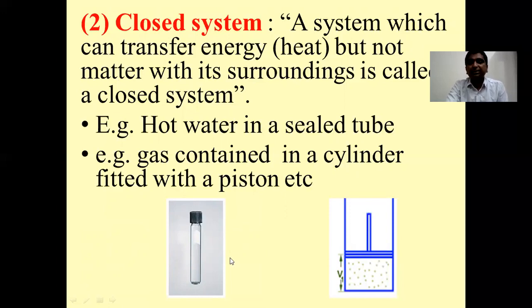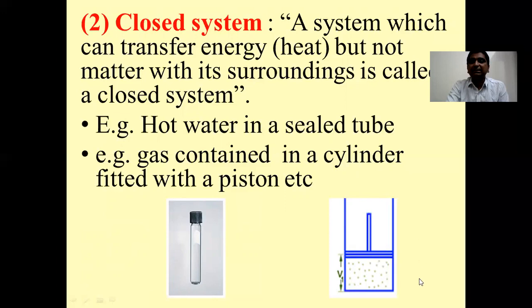In the first picture, I have shown a bottle with some liquid inside. This liquid cannot be exchanged with the surroundings because it is covered with the lid. So that constitutes an example of a closed system.